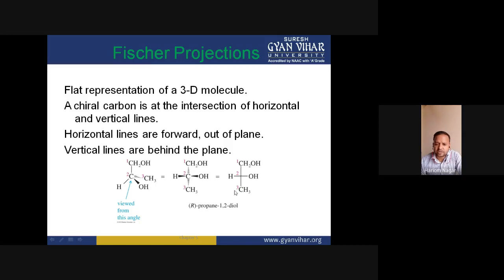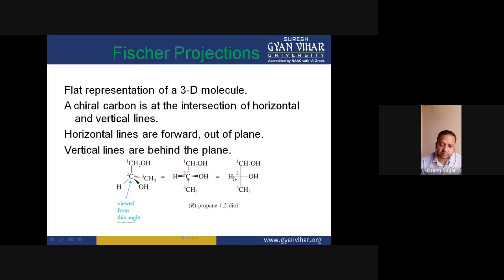So first, second, and third priority groups are oriented in such a way that when we move from first to second and second to third in sequence, our rotation will be anticlockwise.